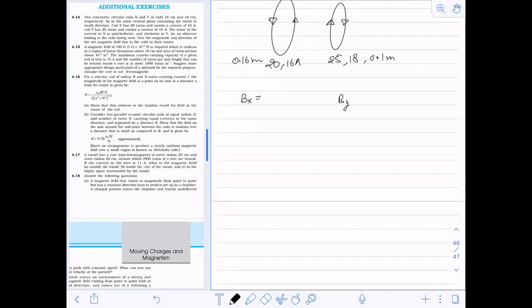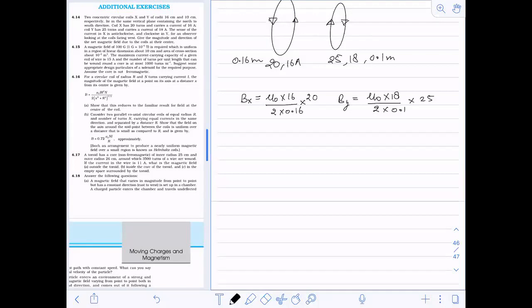For X we write mu naught I, with I as 16, divided by 2R, where R is 0.16. Because there are 20 turns, we multiply with 20. Same way for Y: mu naught into I, I is 18, divided by 2R, R is 0.1, into 25 turns. So this is Bx and By, the individual magnetic fields.